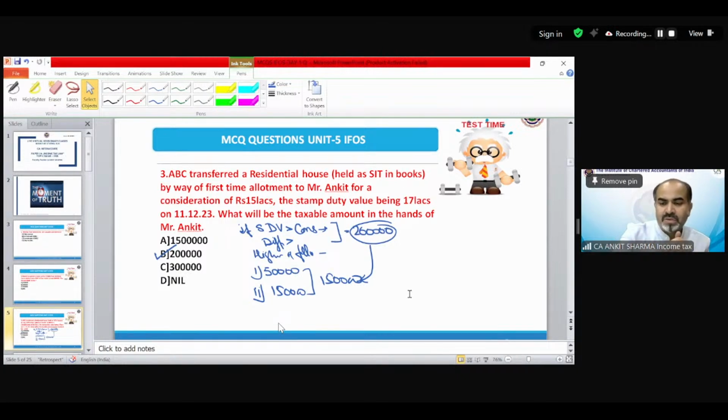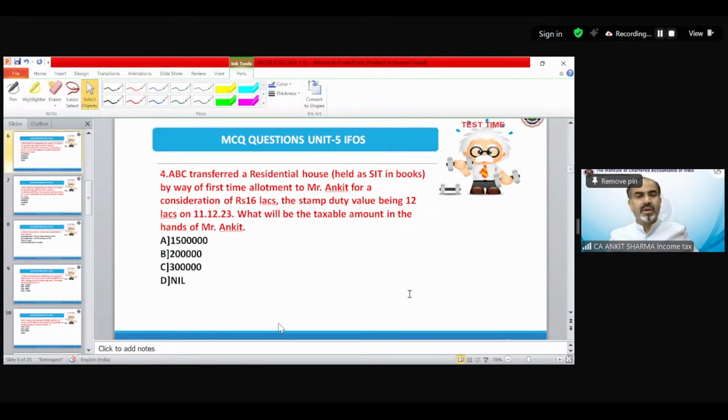Okay, now question number 4. ABC transferred a residential house held as stock in trade in books by way of first allotment to Mr. Ankit for a consideration of 16 lakh. The stamp duty value being 12 lakh on 11/12/2023. So what could be the correct answer?